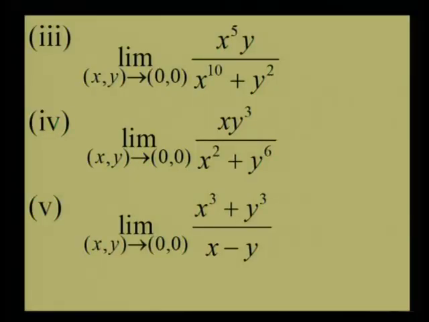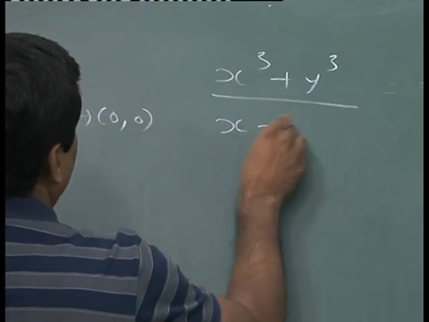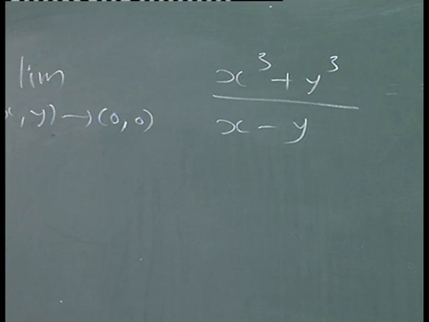I will take the last one, you can try the fourth as homework: x into y cube upon x square plus y raised to 6. Let us consider the last one, it is very interesting and a little bit difficult also: limit as (x, y) tends to (0, 0) of x cube plus y cube upon x minus y.